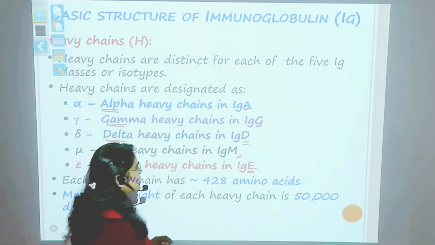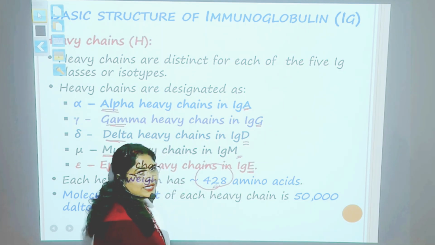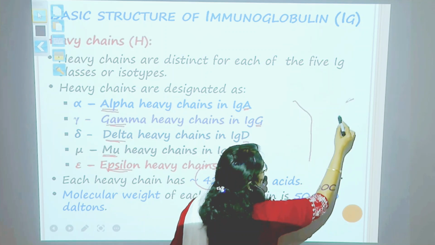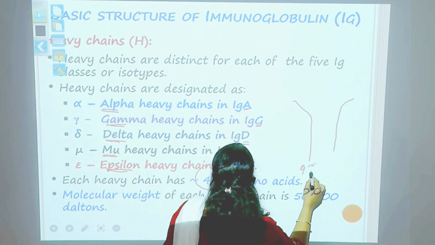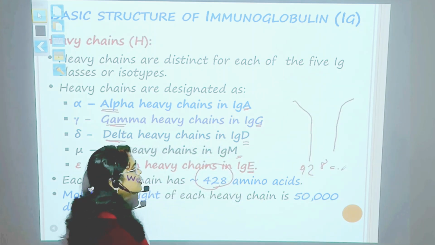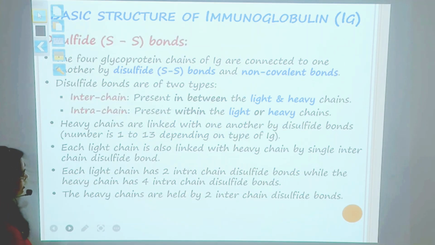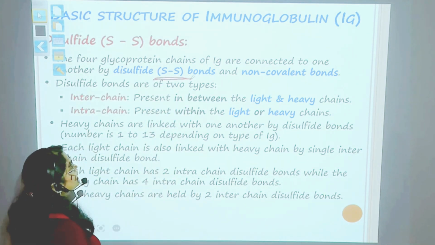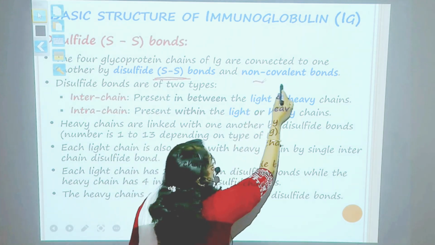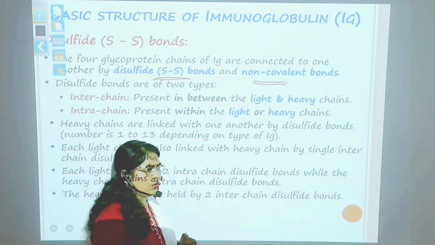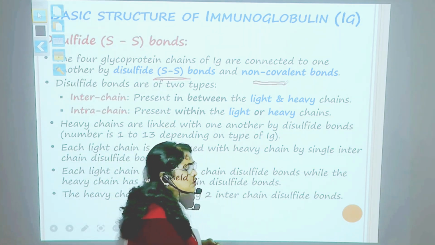The heavy chain polypeptide is almost 428 amino acids long. These four chains are connected to each other by disulfide bridges and by non-covalent bonds like hydrophobic bonds, ionic bonds, and van der Waals forces of attraction.